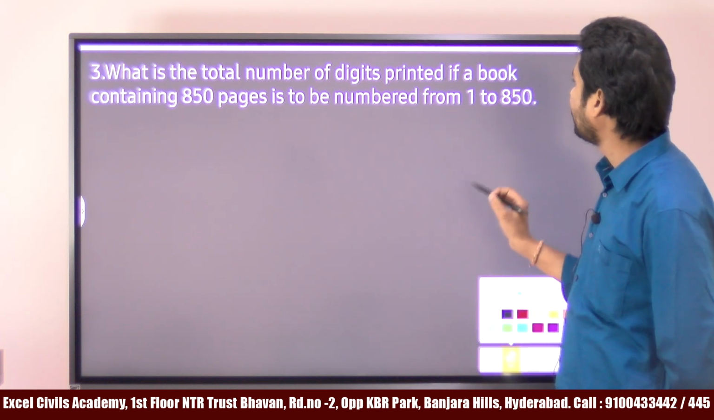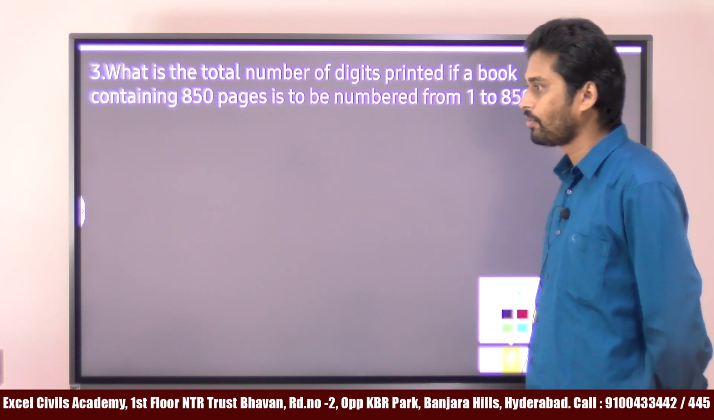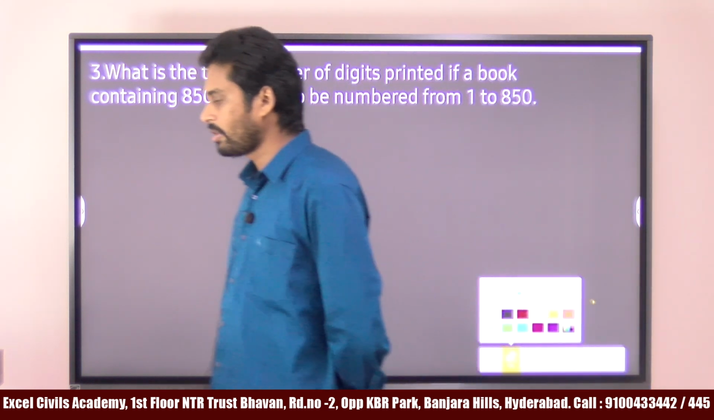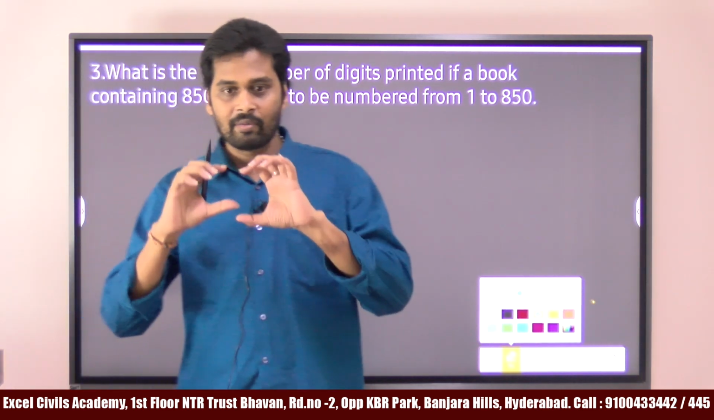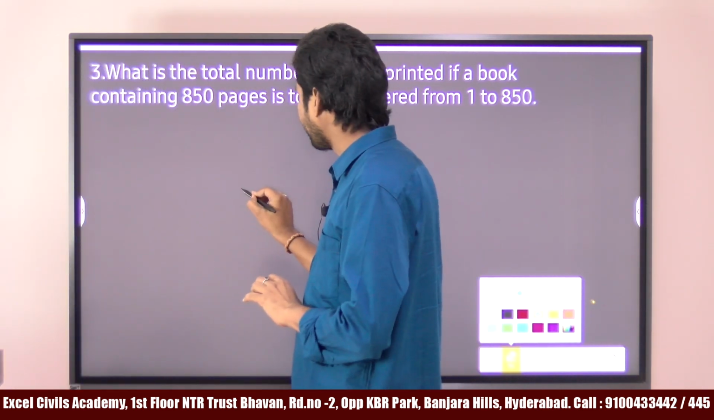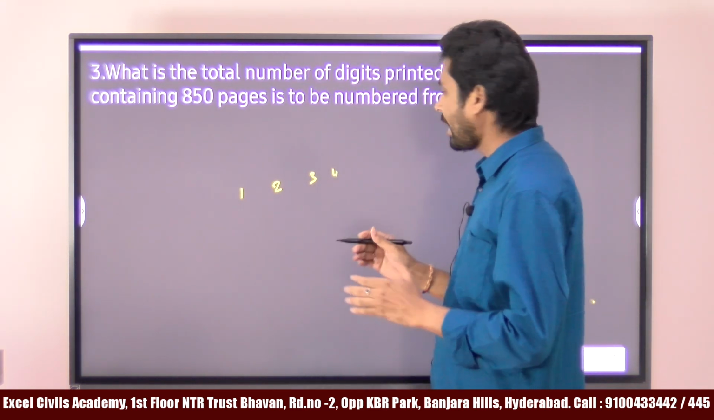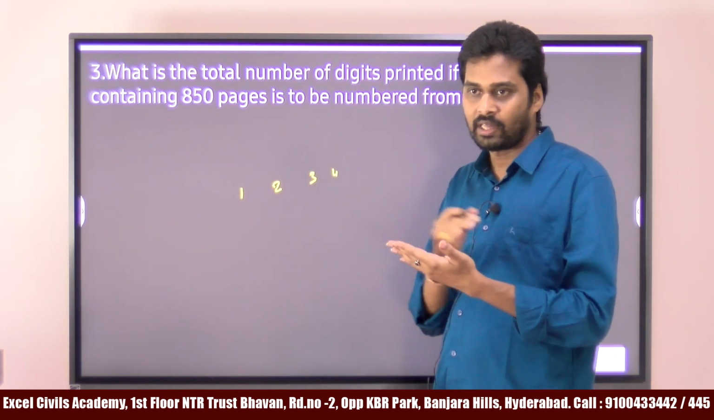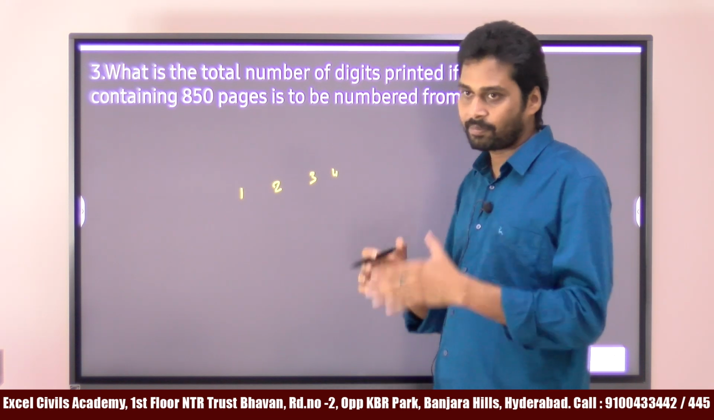What is the total number of digits printed if a book containing 850 pages is to be numbered from 1 to 850? Normally you have a book, right? The book has page numbers like 1, 2, 3, 4. So the book has 850 pages, and what I want is how many digits are printed.